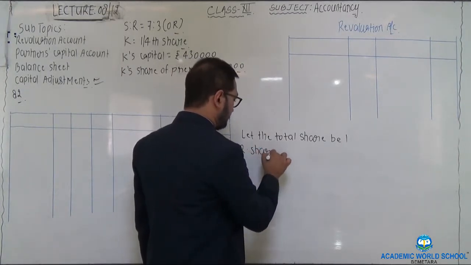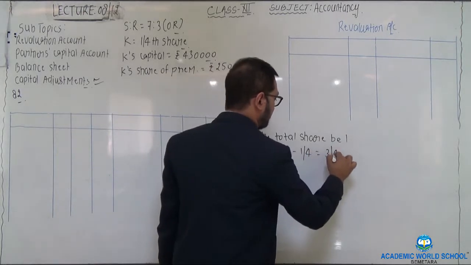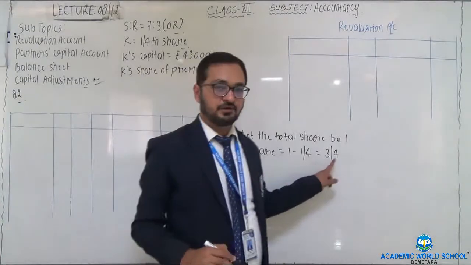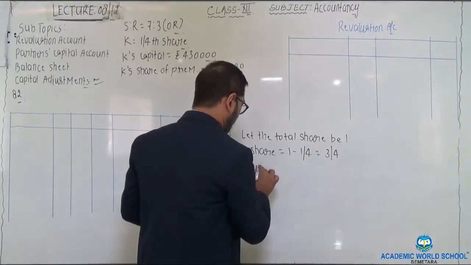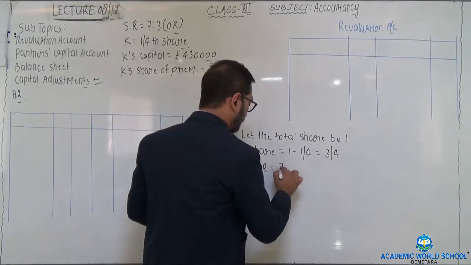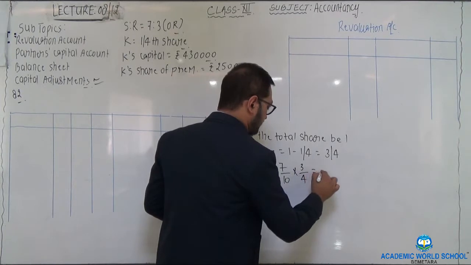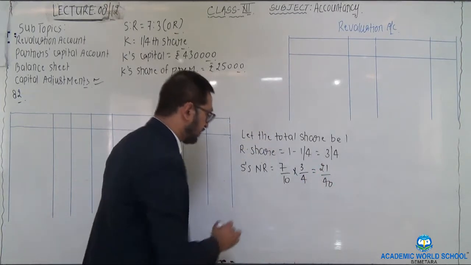Remaining share would be equal to 1 minus new partner's share, that is 1/4. 1 minus 1/4 would be equal to 3/4. So S's new ratio would be equal to his old profit sharing ratio multiplied by the remaining share, which gives you 21/40.